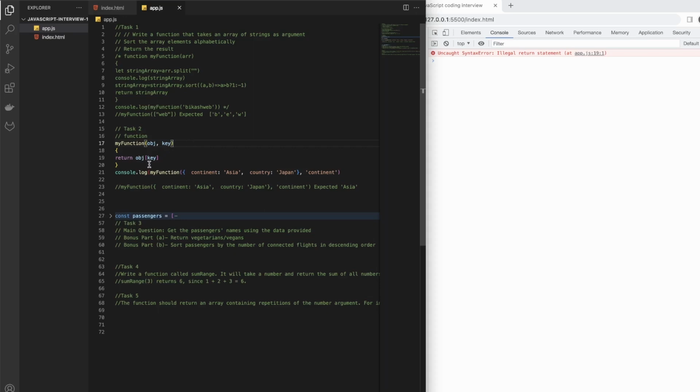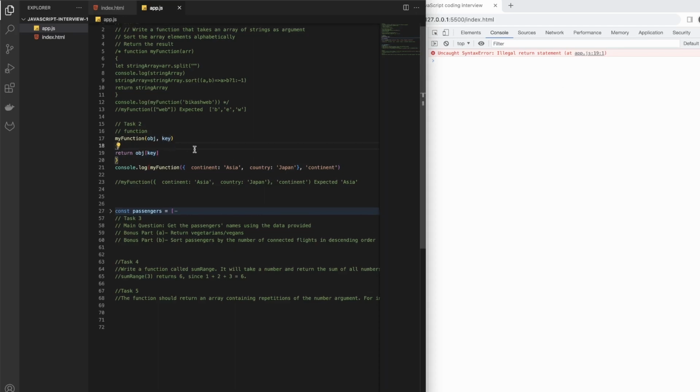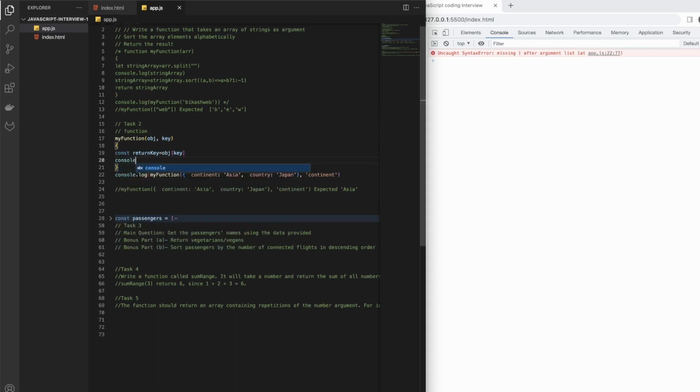So the idea is that whenever you use key like this, it actually means this object dot continent. So that's what it means, and it should return Asia as in our example here. But we are getting this, and this is again an interesting part. So let's just pause and try to console log here.